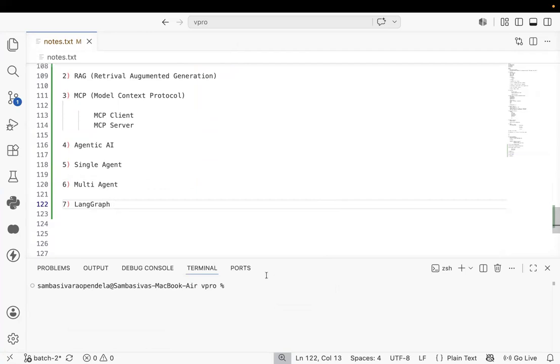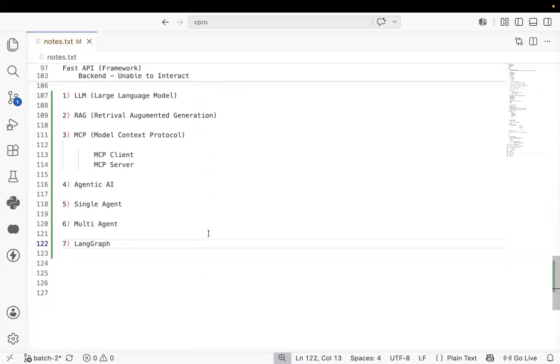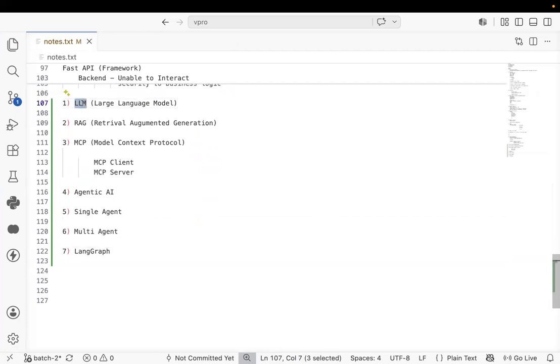Srinivas, please tell all the points again. What is the first point? LLM. LLM stands for what? Himanshu garu, LLM stands for large language model. And another thing, I will let you know what is a RAG. Just a basic level thing, don't expect in-depth here. In the future, I will cover it. RAG stands for Retrieval Augmented Generation.